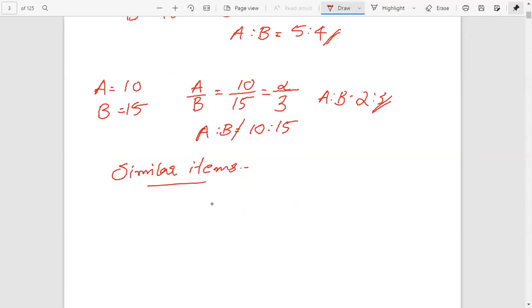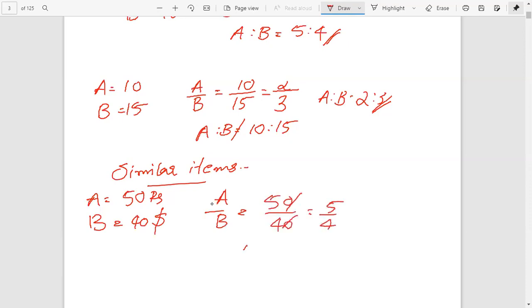For example, if we have A equal to 50 rupees and B equal to 40 dollars, then A by B equals 50 by 40, that is 5 by 4, and A is to B equal to 5 is to 4. It's not the right way because their units are different. The first one is in rupees and the second one is in dollars. Therefore, we cannot make a ratio. That's why it's called: ratio is the relation between two or more similar items.